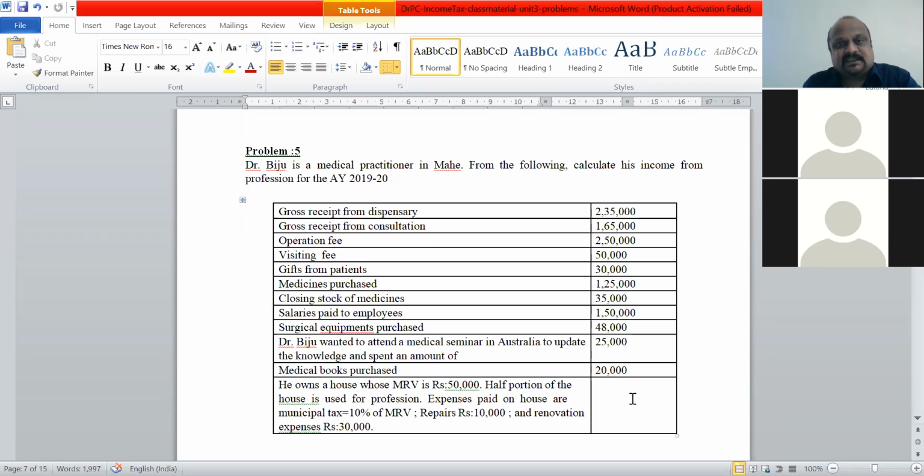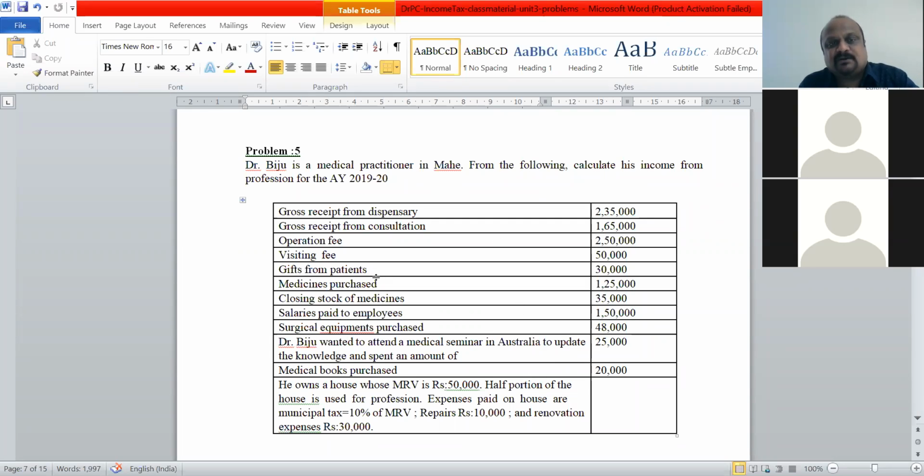Tomorrow, day after tomorrow, Saturday, Sunday, Monday, there are going to be no classes. I'm going to schedule the class again on Tuesday. Remember this, Tuesday I'm going to have the class again. One of my PhD students is having his Viva tomorrow, and in that regard, I'm a little busy. So let us have this problem solved in the next session, on Tuesday.